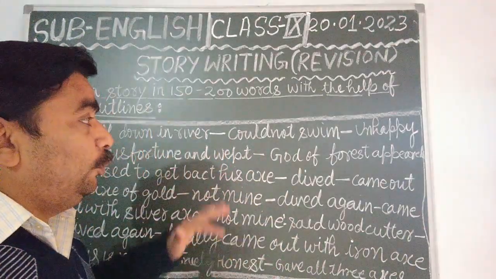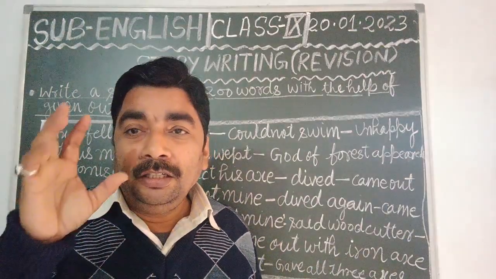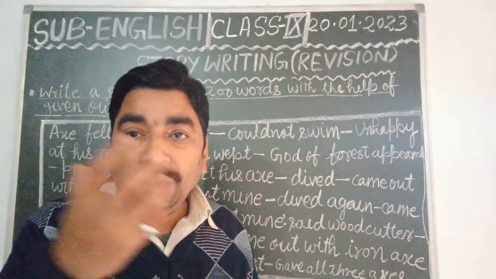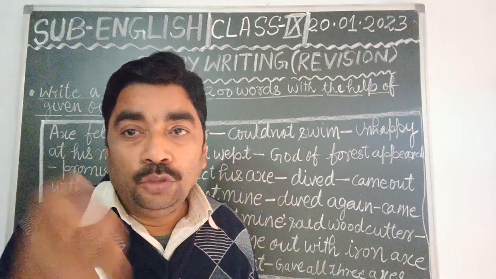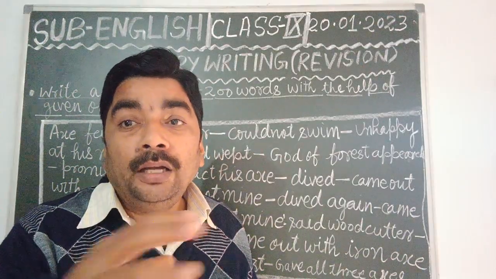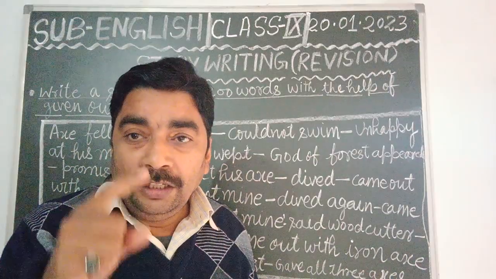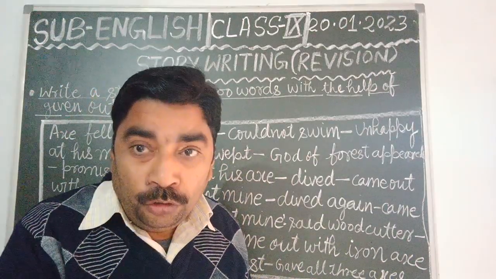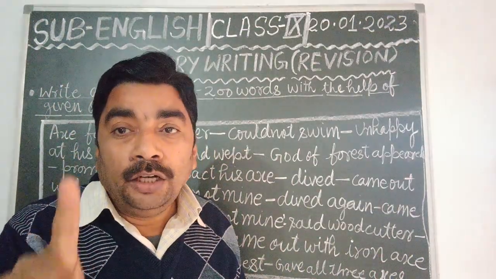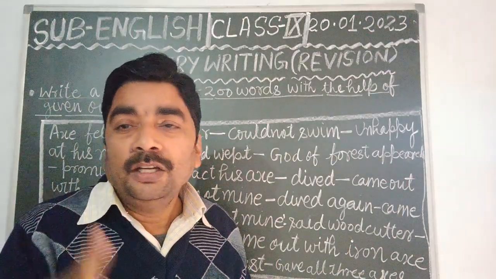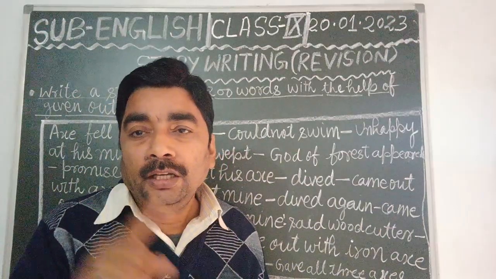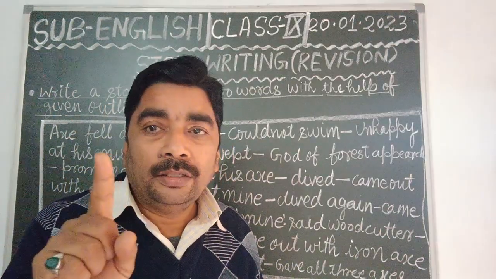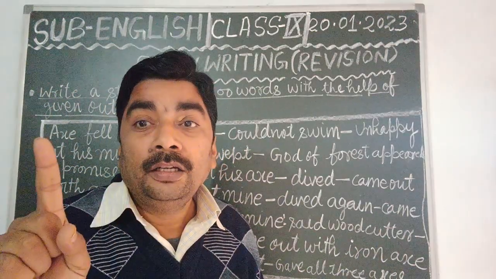In this story we see that the god of forest wanted to check the honesty of that woodcutter, whether he was honest or not. And ultimately he found that the woodcutter was really honest. He was not greedy. He wanted only his own axe that was made of iron.